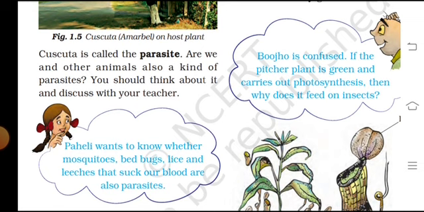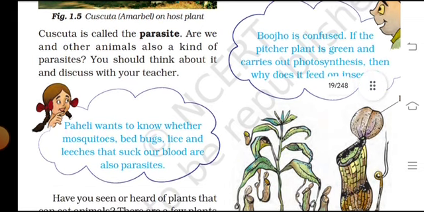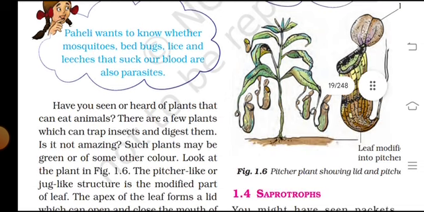Cuscuta is called a parasite, and so are some other animals and other kinds of organisms. You should think about it and discuss it with your teachers. And Paheli wants to know whether mosquitoes, bed bugs, lice, leeches and sharks that suck blood are also parasites.